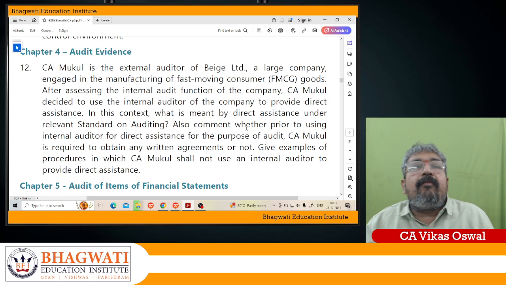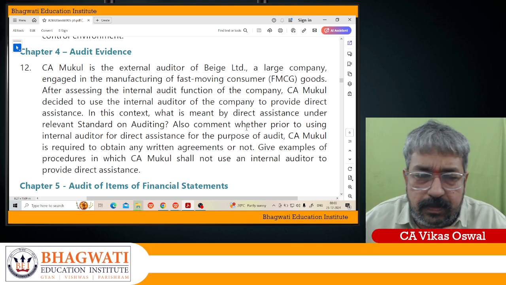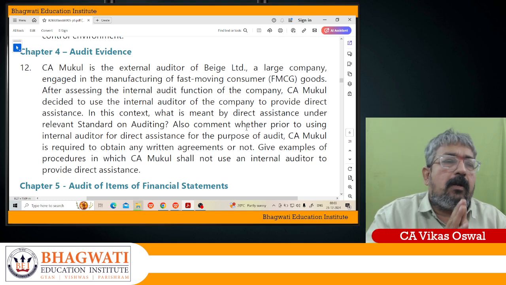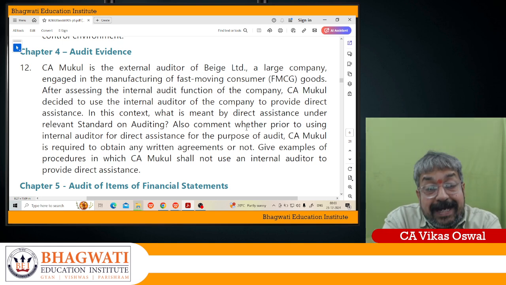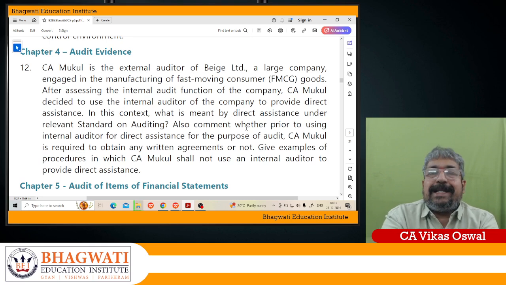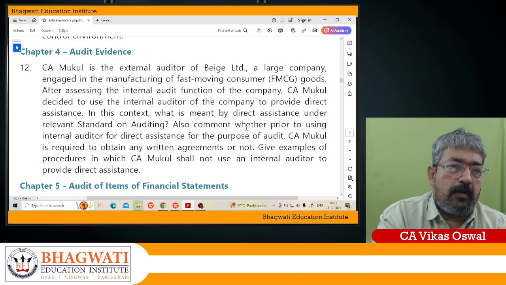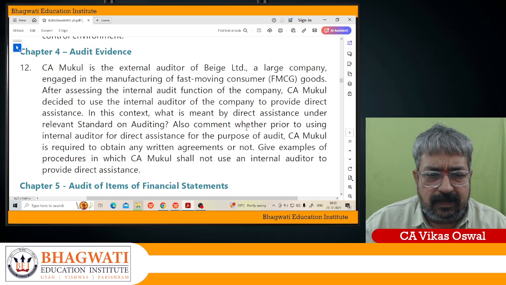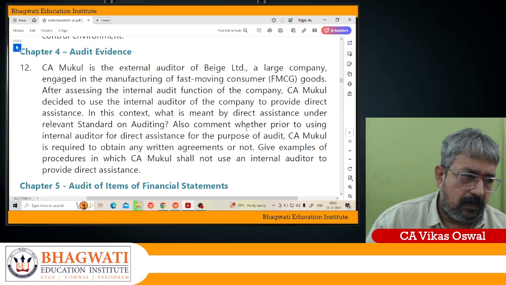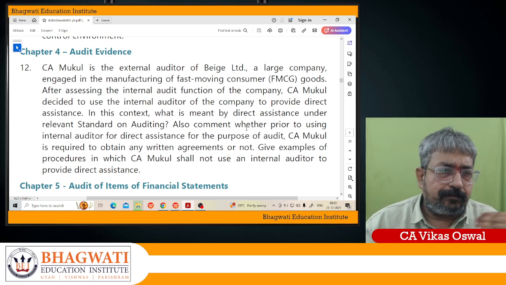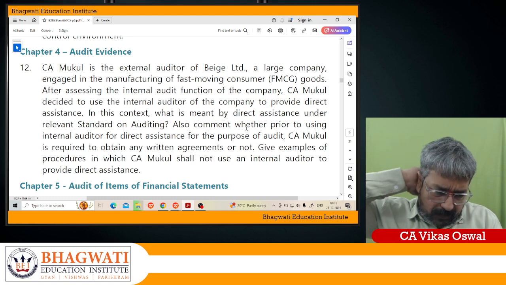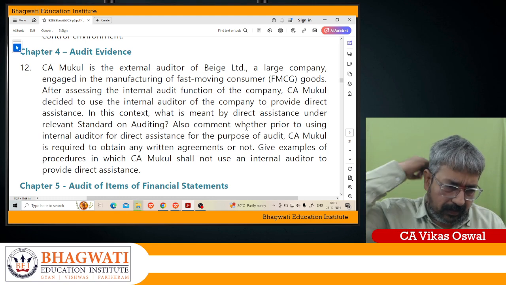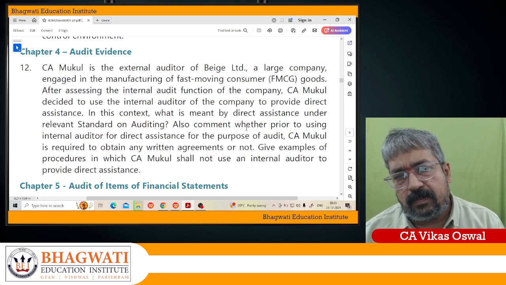Now, lastly, where I should not use the work of the internal auditor who provides direct assistance to the external auditor, where I should not take the help of the internal auditor who provides direct assistance. First of all, one, where significant judgment is involved. Wherever procedures involve significant judgment, there you should not take the assistance of the internal auditor.